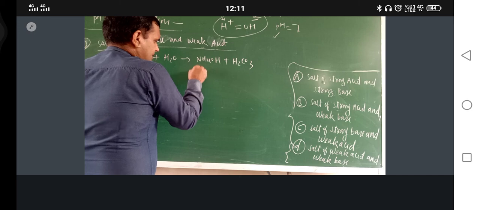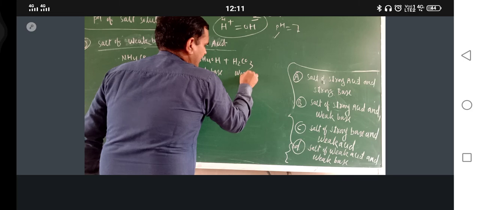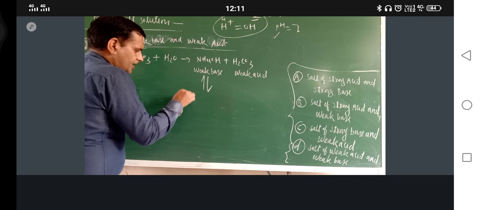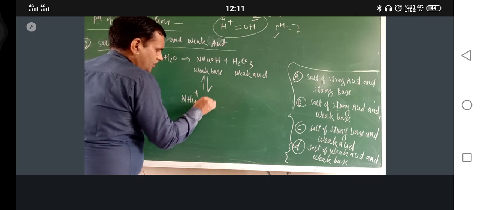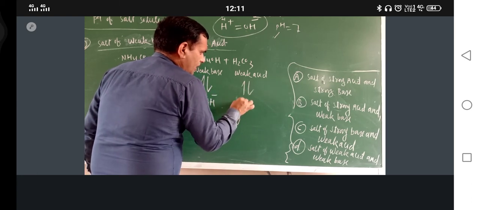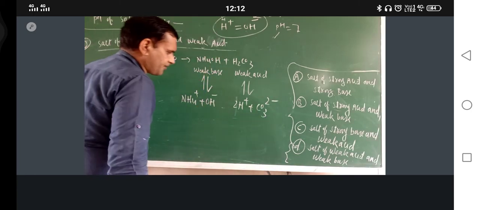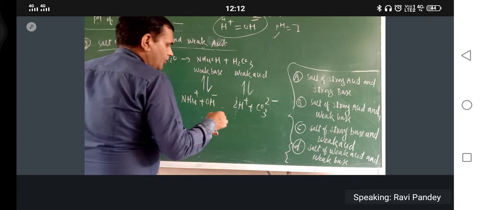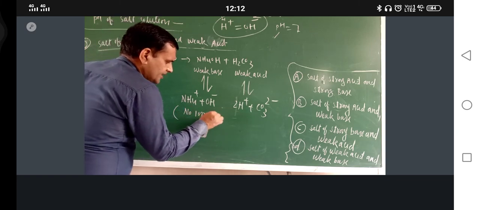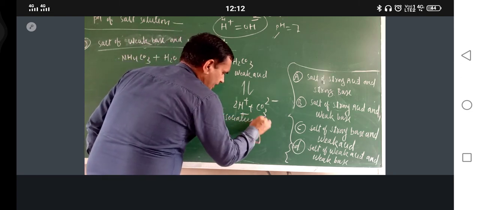Now just see, this is weak base and this is weak acid. So this will also not dissociate 100%: NH4 positive, OH negative. What about this one? This is 2H positive plus CO3 2 negative. So just see here, there is no 100% dissociation. Both are not dissociating 100%.